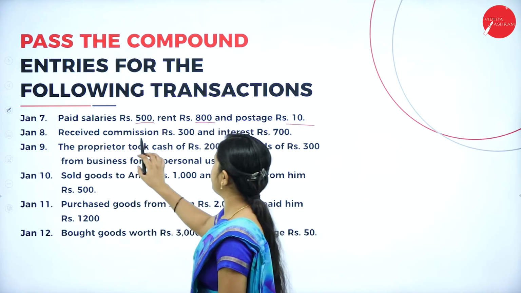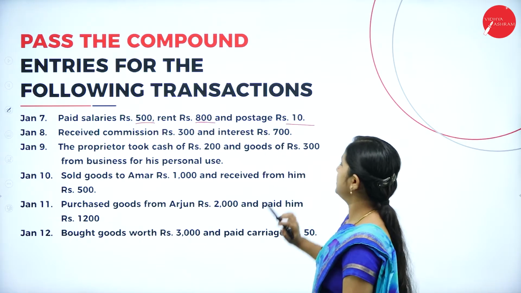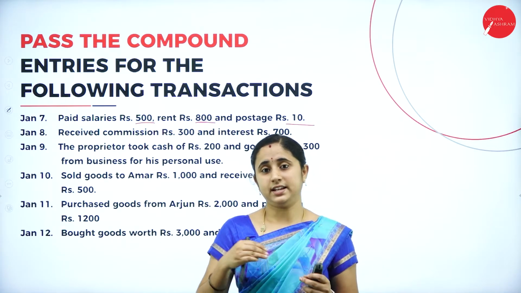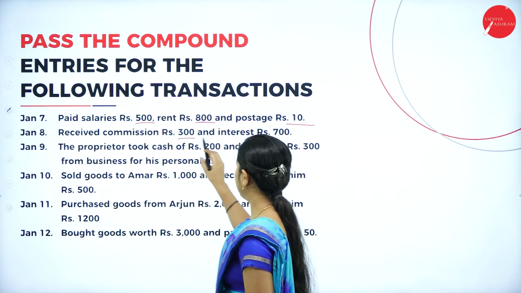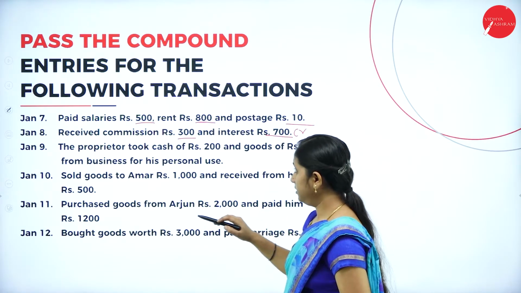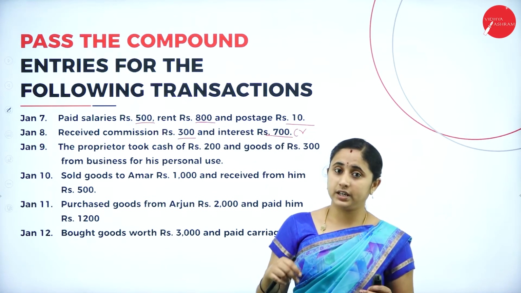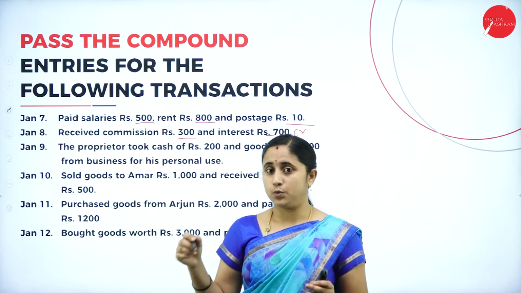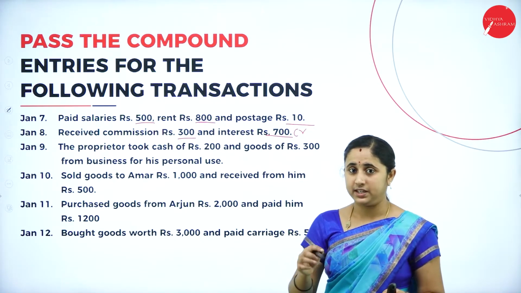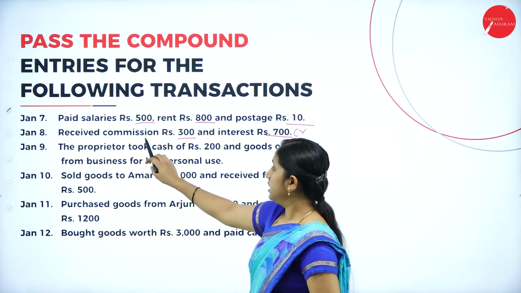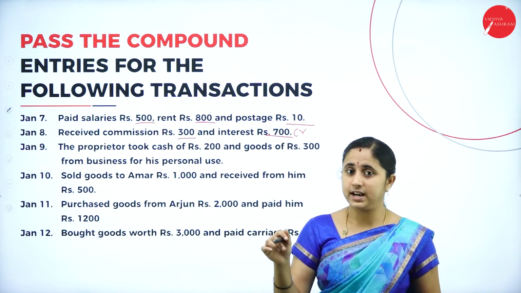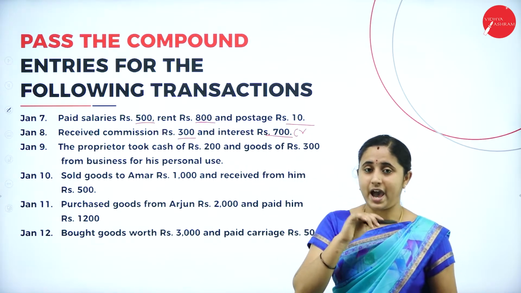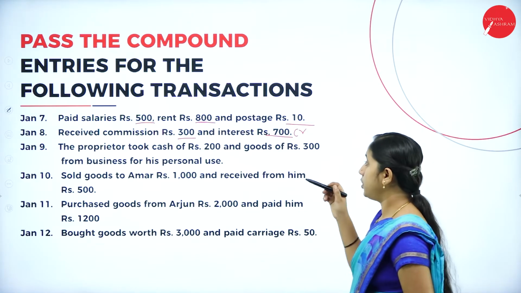Next, received commission 300 and interest rupees 700. That means you are receiving commission as well as the interest. Receiving means it is an income for you. You need to credit the income. And cash is coming in. So, you need to debit the cash. Debit what comes in, credit what goes out. When you receive, cash is coming in, cash account debtor to credit all the incomes. Commission is income, so you need to credit the commission. Commission account credit and interest account credit. Cash account debtor to commission account to interest account.